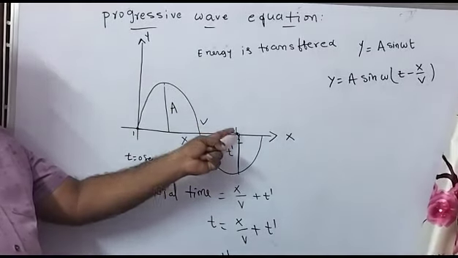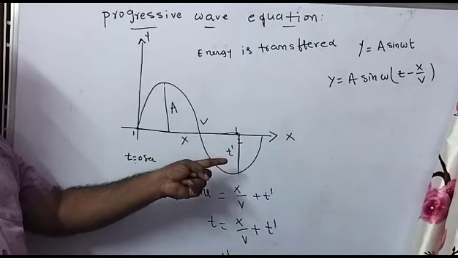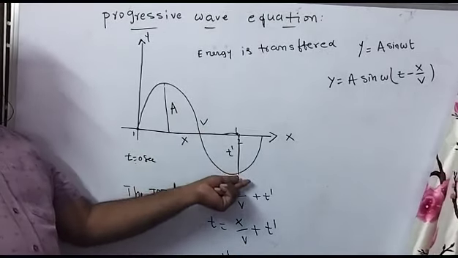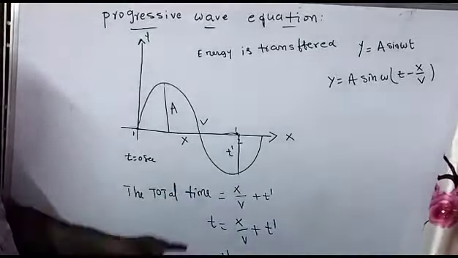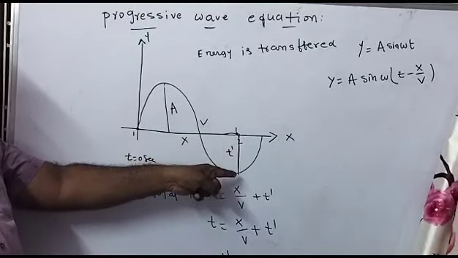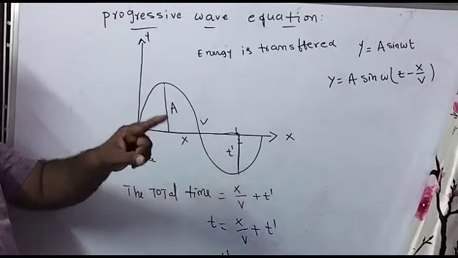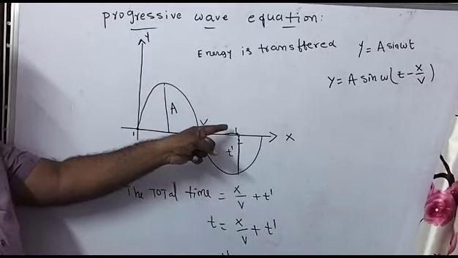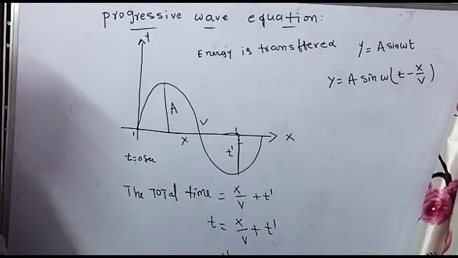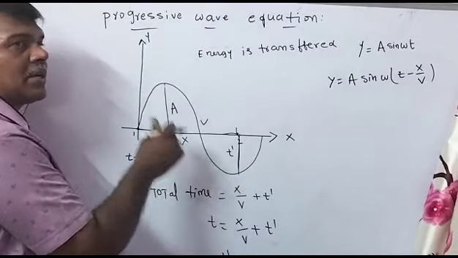At that place, one more particle is there. That particle is also vibrated, carries this energy and transfers it to the neighbor particle. So what is the displacement of the particle? We are calculating the displacement of the particle, but at the same time the particle also carries the energy. So this is the total time taken by the vibration of the particle.